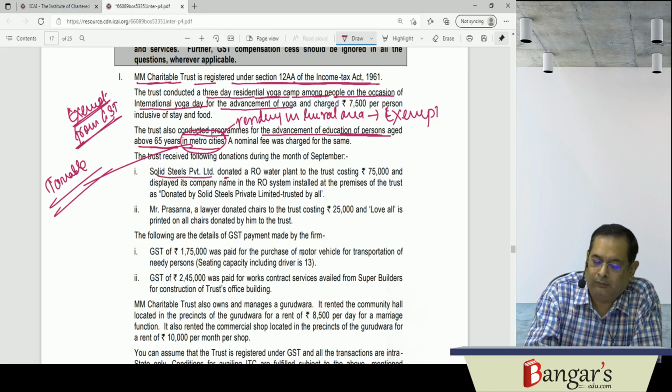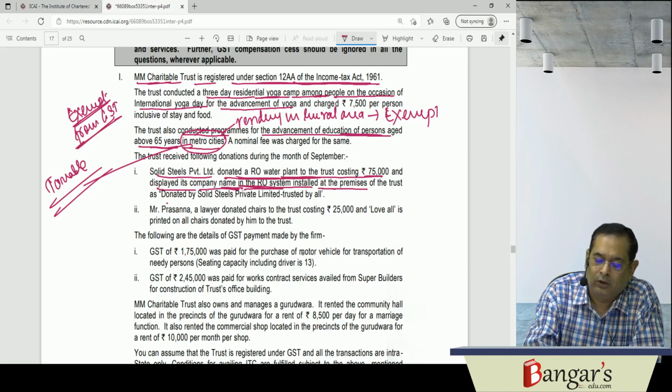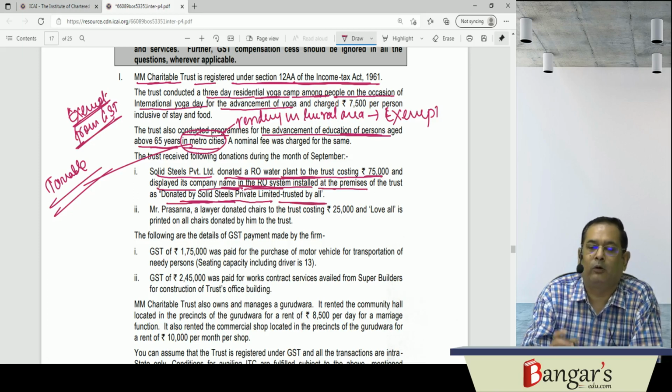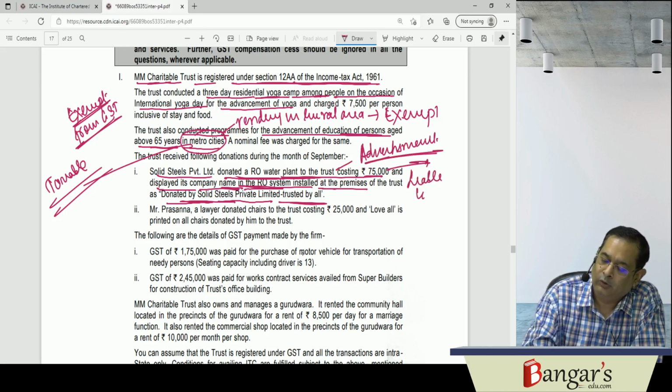Solid Steels Private Limited donated an RO water plant to the trust costing rupees 75,000, and displayed its company name on the RO system installed at the premises of the trust, donated by Solid Steels Private Limited, trusted by all. Now this donation partakes the character of what? Advertisement. Because they have given the company name, it partakes the character of advertisement, and it will be liable to GST.